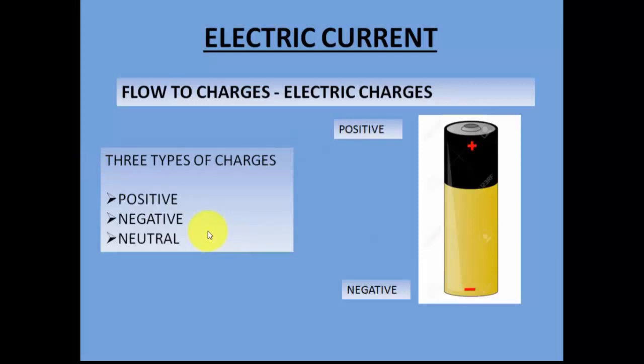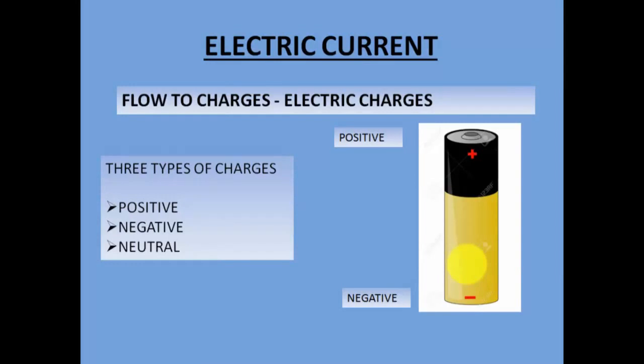When each of these charges moves, let's say the positive charge is moving or the negative charge is moving, then it is nothing but the flow of electric current, the flow of electricity. So any substance which has charge, and the charges are moving, which carry some kind of charge, even if a particular substance is positively charged or negatively charged, it is called a charged substance.